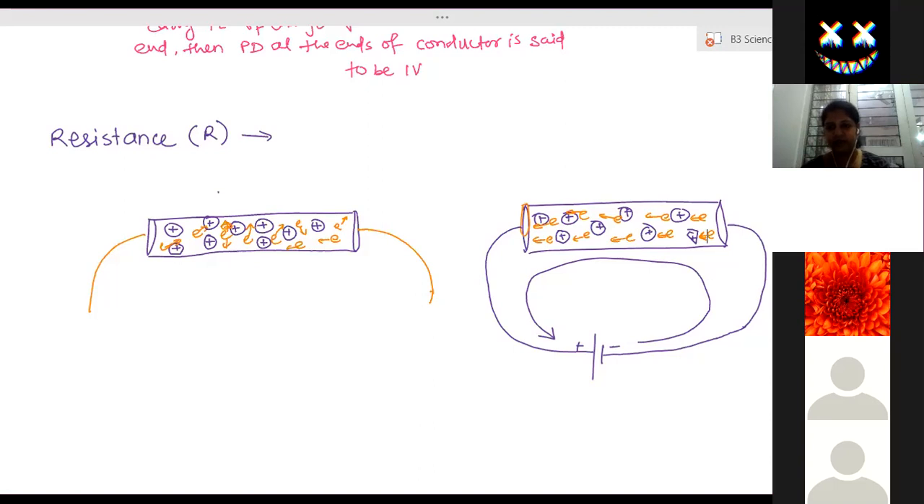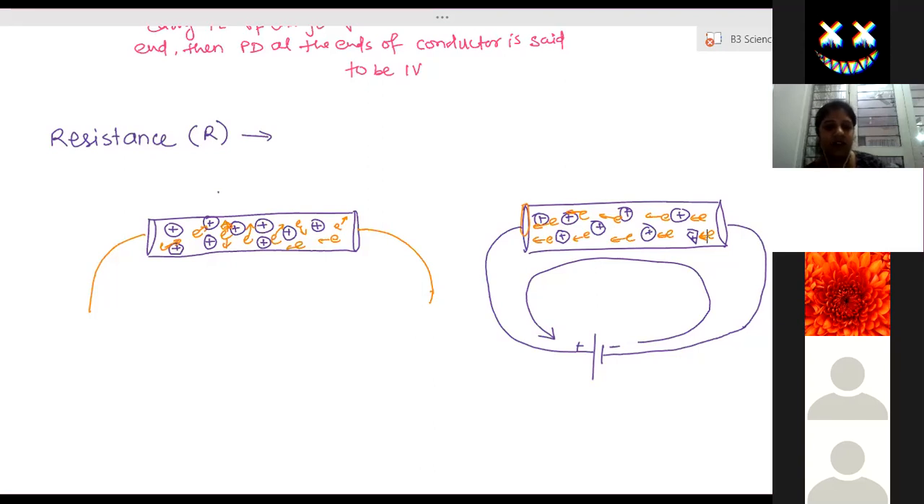Clear? Yes, ma'am. And there are materials like silver, copper, aluminium, iron, where the obstruction provided to the flow of electrons is very less. So in that case, electrons can move with their original speed. Only a negligible amount of speed is reduced. Such conductors we call good conductors. Clear? Yes, ma'am.